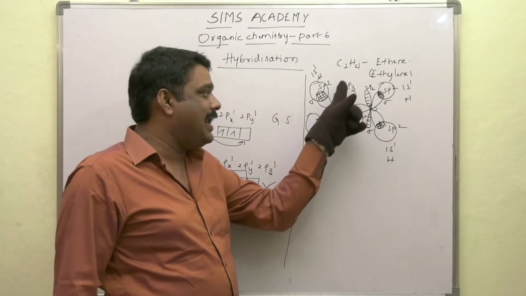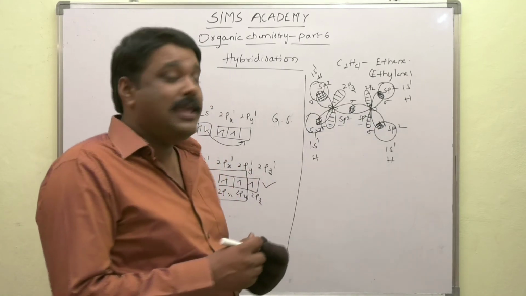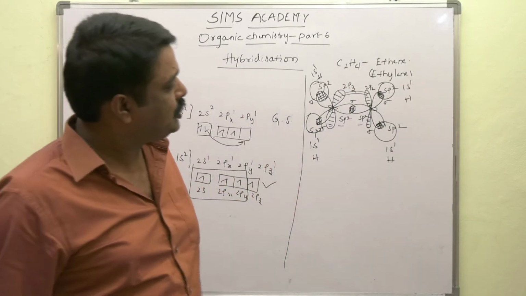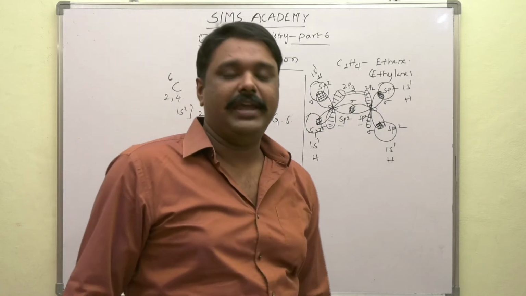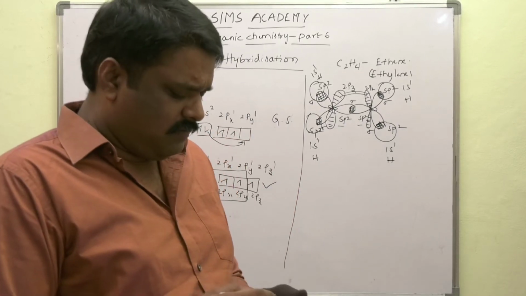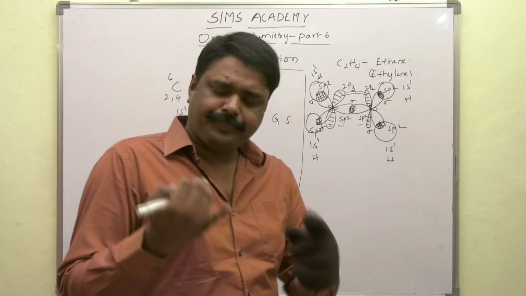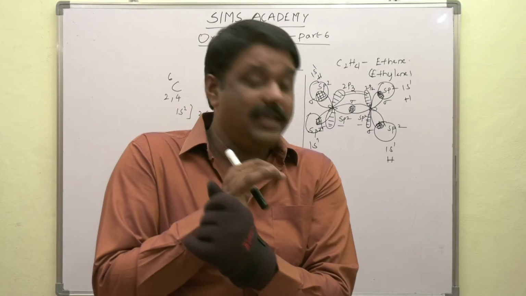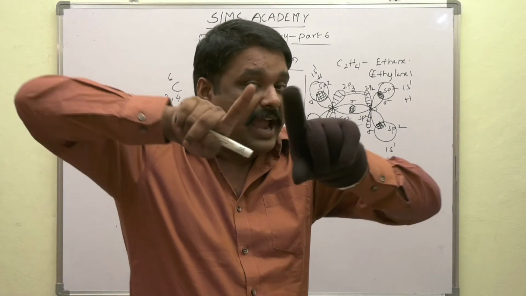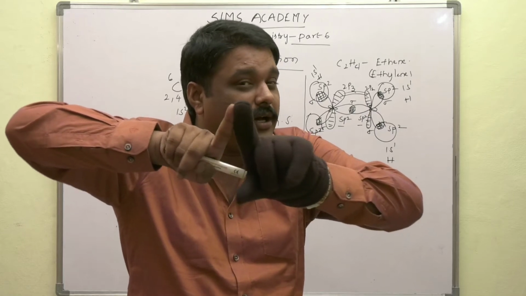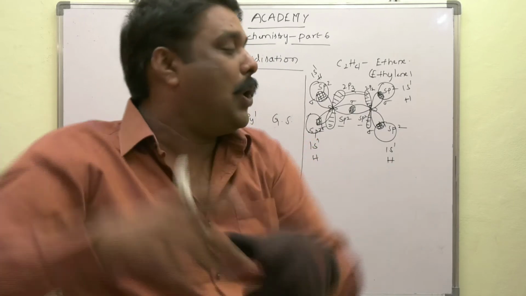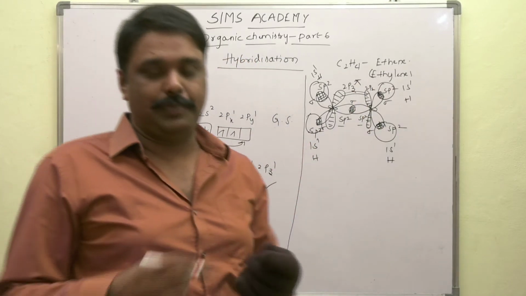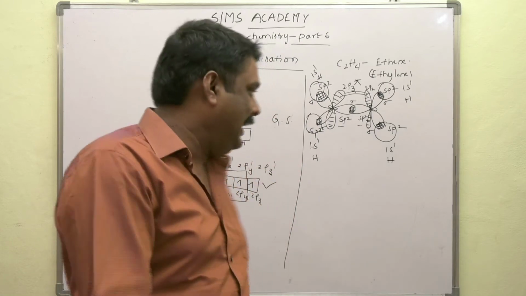Now what about the unhybridized pz orbital? It undergoes sidewise overlapping, as we discussed previously. The end-on-end overlapping of orbitals results in the formation of a sigma bond. The sidewise overlapping of orbitals results in the formation of a pi bond. That means a pi bond forms between the 2pz and 2pz orbitals of the two carbon atoms.